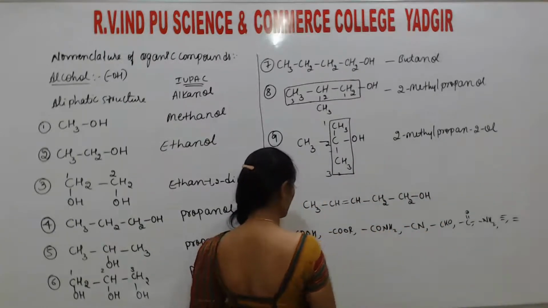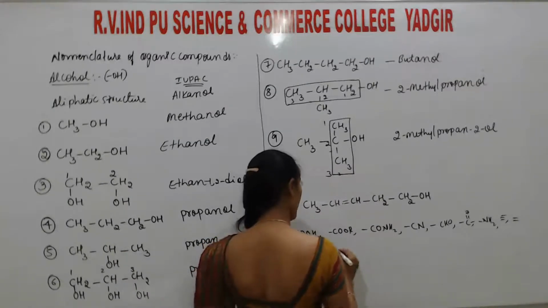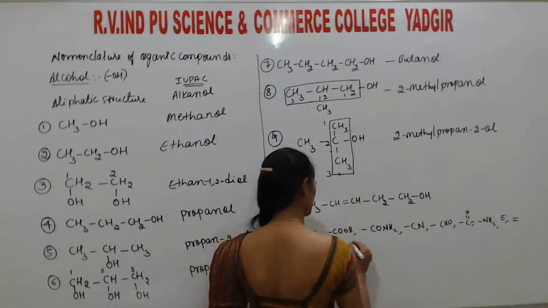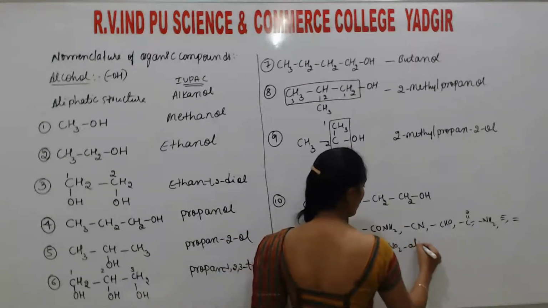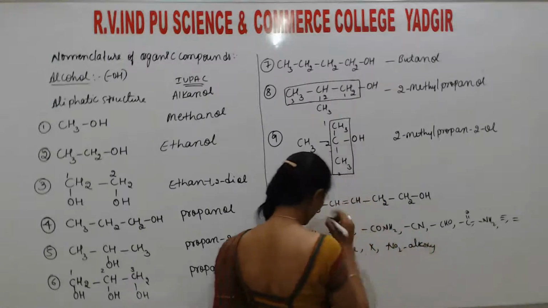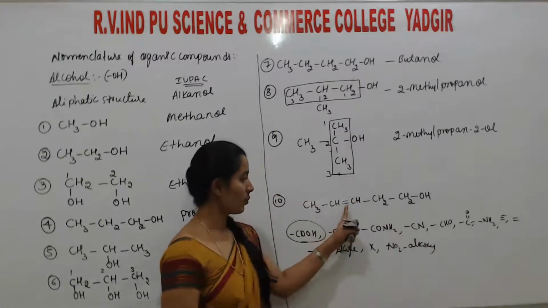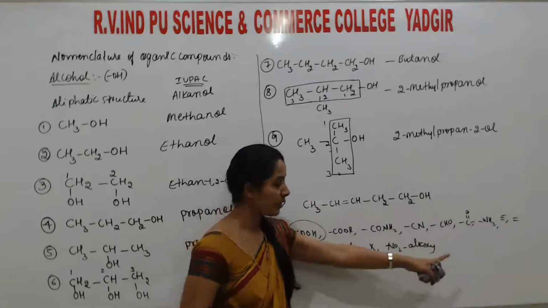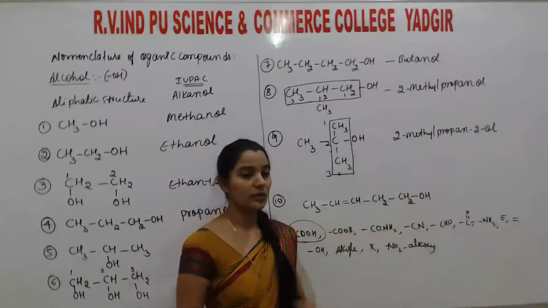alcohol, that is the OH group. Okay, followed by alkyl group. Next halogens, next nitro group, next alkoxy. This is the order. Means if all the functional groups are present in the same compound, here a double bond is there, alcohol is there. So preference is given to the double bond.